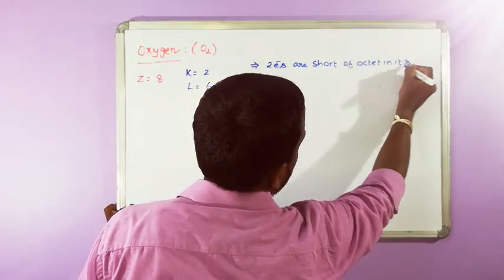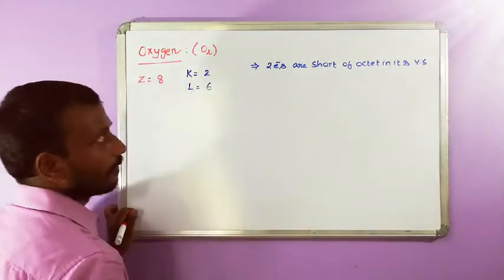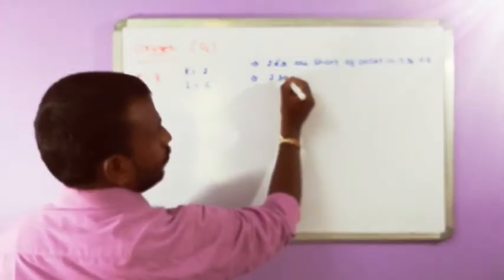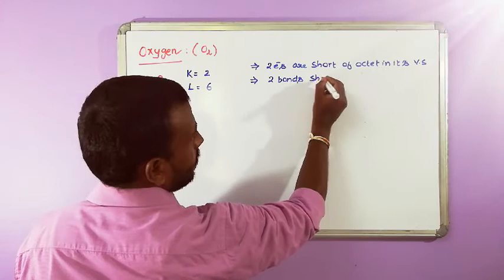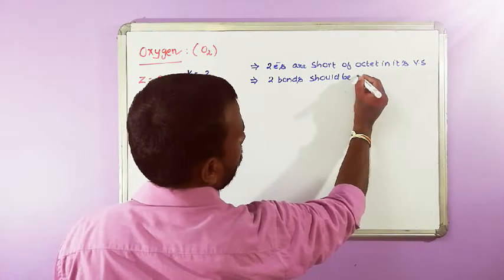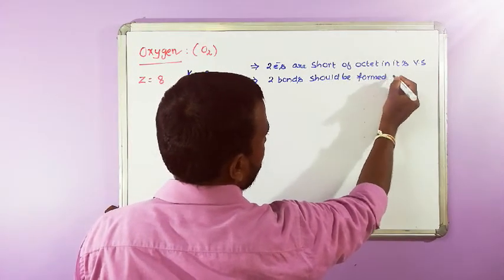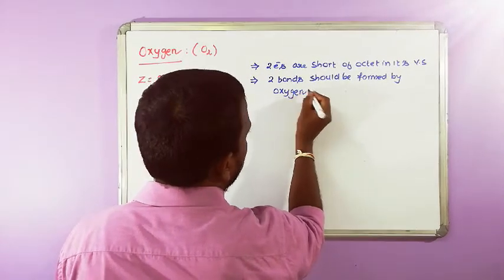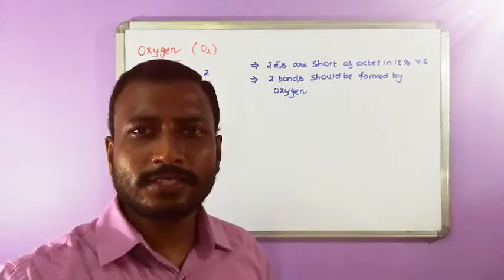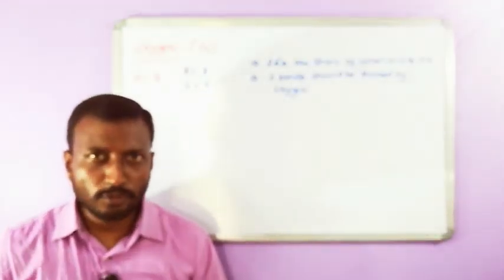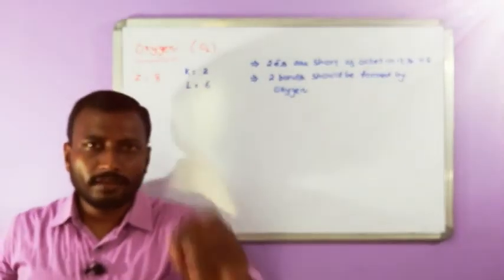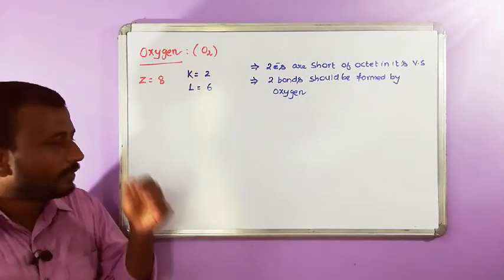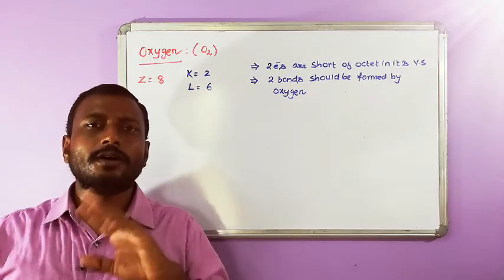in its valence shell. So how many bonds? When 2 electrons are short, 2 bonds should be formed by oxygen. Always remember, when I say valence is equal to 2, it means 2 bonds should be formed by oxygen. In every molecule, whatever molecule you look at in your lifetime, oxygen should have 2 bonds around it.